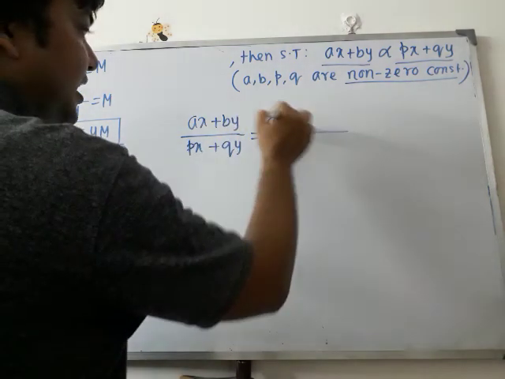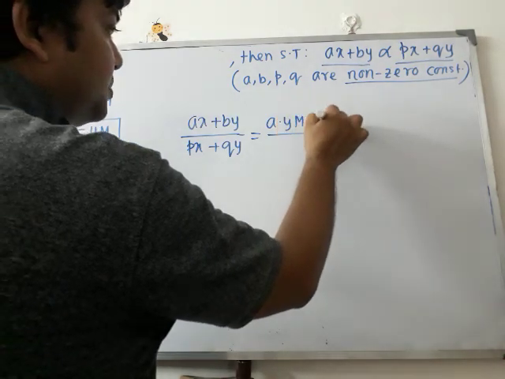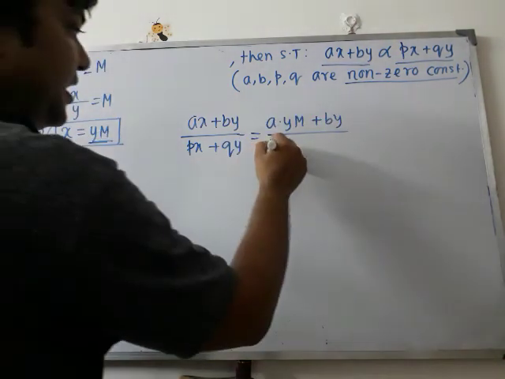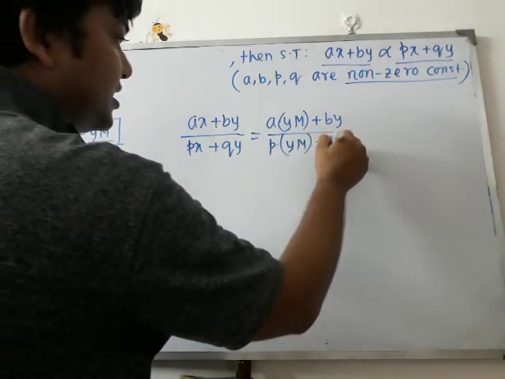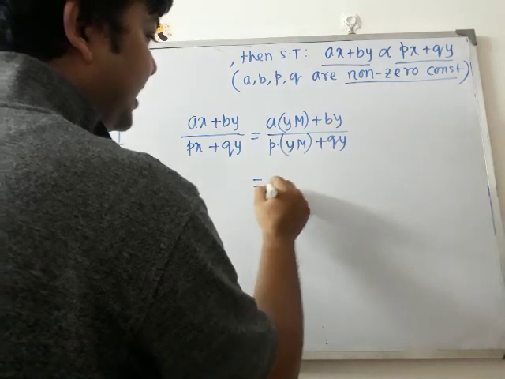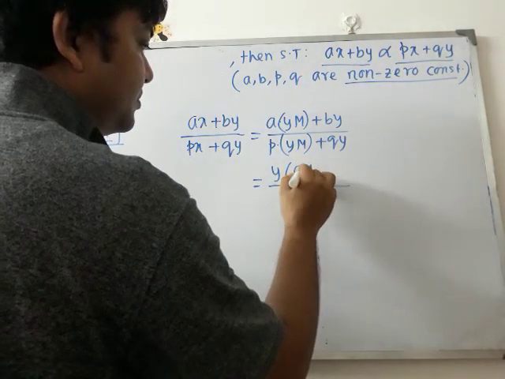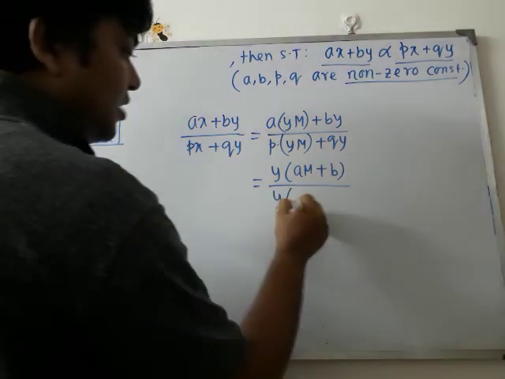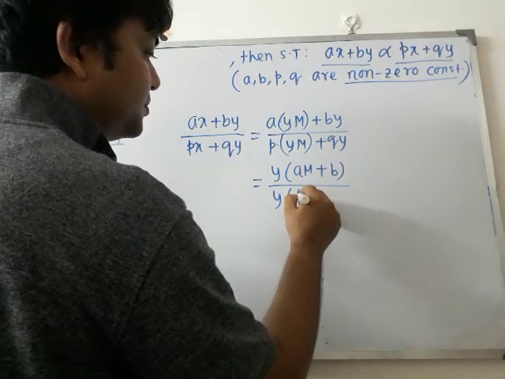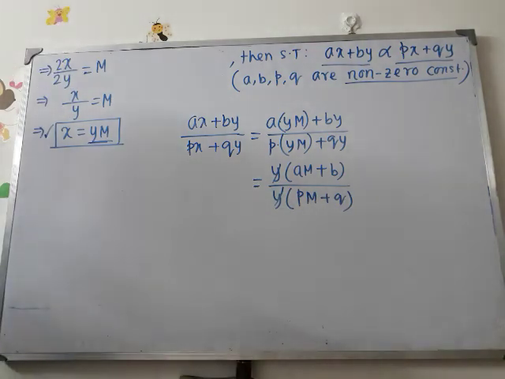Now simple thing, you have to substitute the value of x here. So a into, instead of x we can write ym, so aym plus by, over p into x, x means ym is the value of x, plus qy. Now if you take y common, then ultimately we have am plus b, and from the denominator, y into pm plus q. y will be cancelled out because the value of the variable cannot be 0 in the variation.